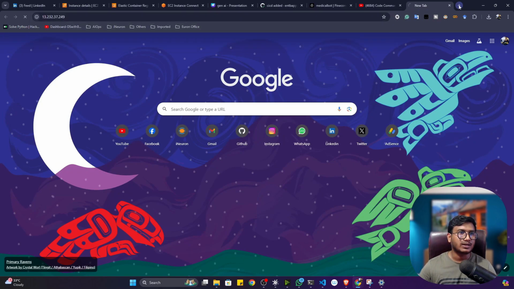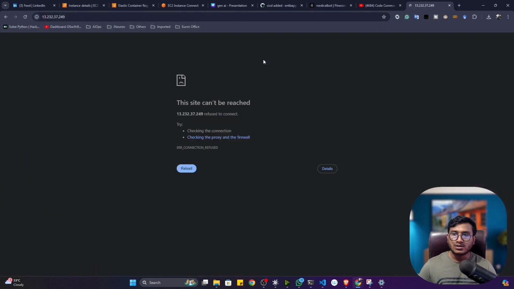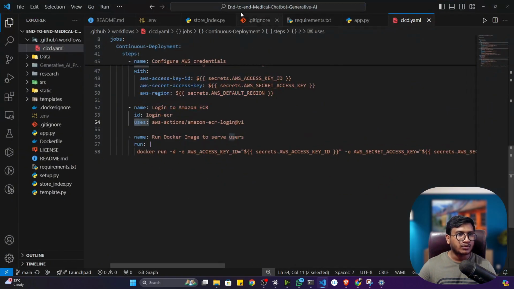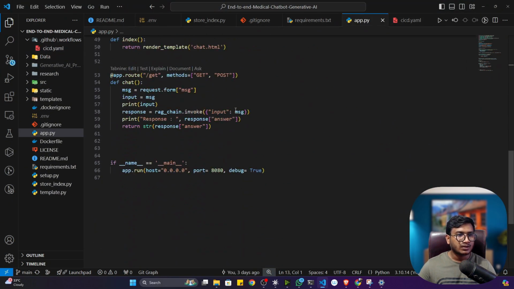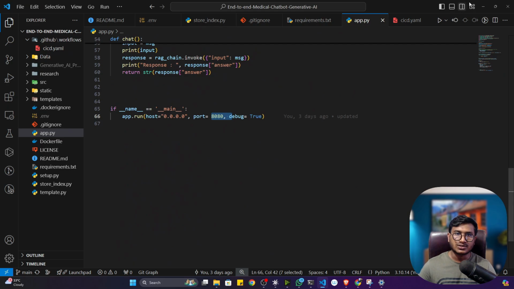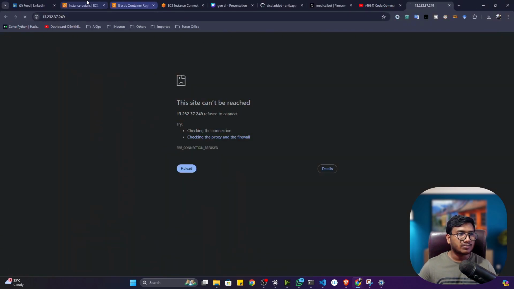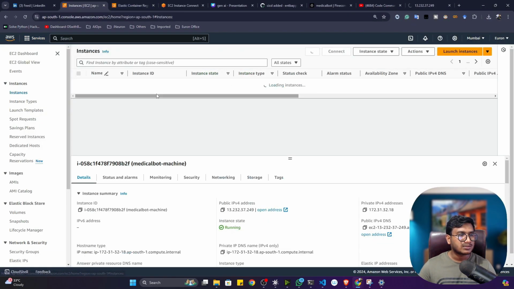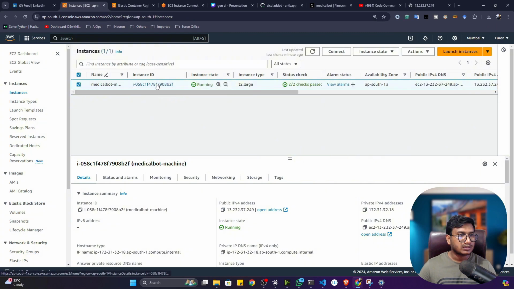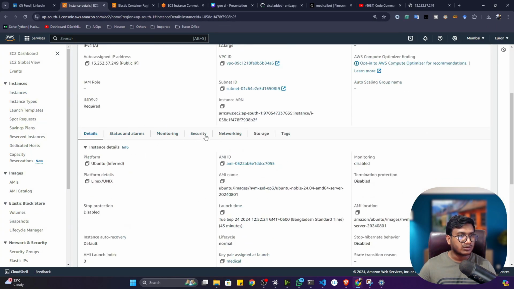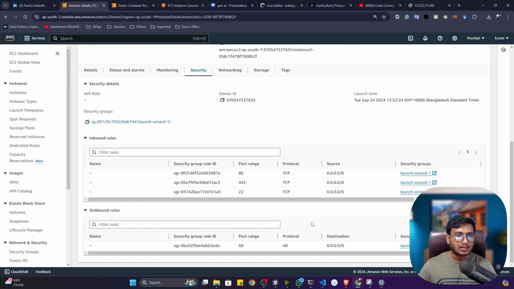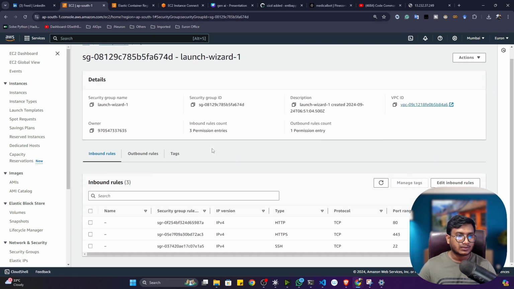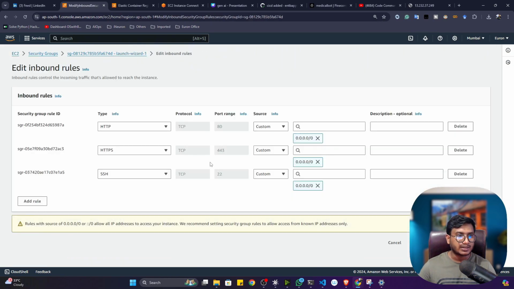Okay. Now see, if I open it up, it won't open, because my application is running on port number 8080. I think you remember. By default, port number 8080 is not open, so I have to do the port mapping. What I have to do, I'll go back, go to the instance. This is my instance. Then I'll go to the security. Now here you will see one option called security group. Just click here. Now on top you will see edit inbound rules. Just click here.